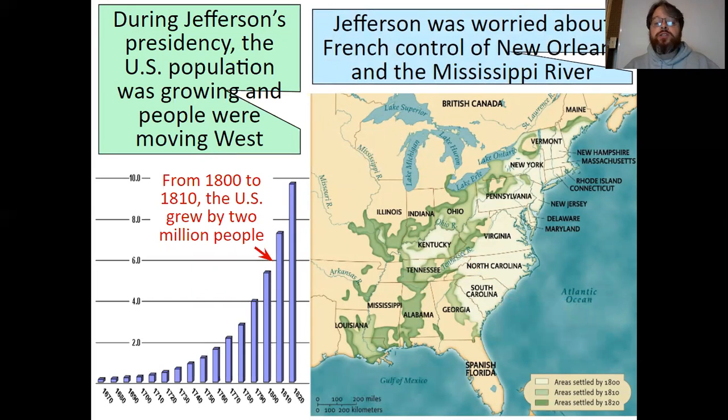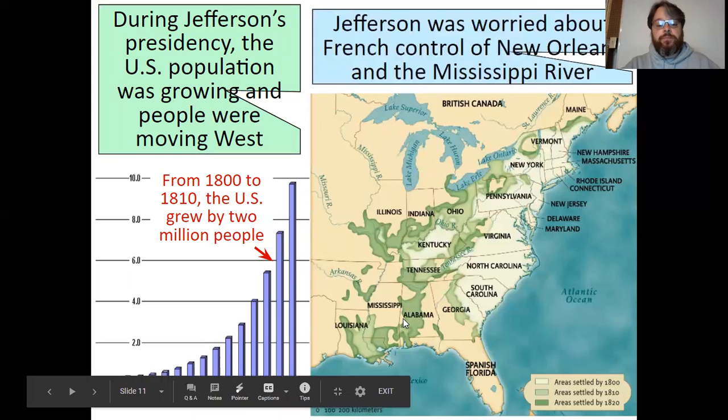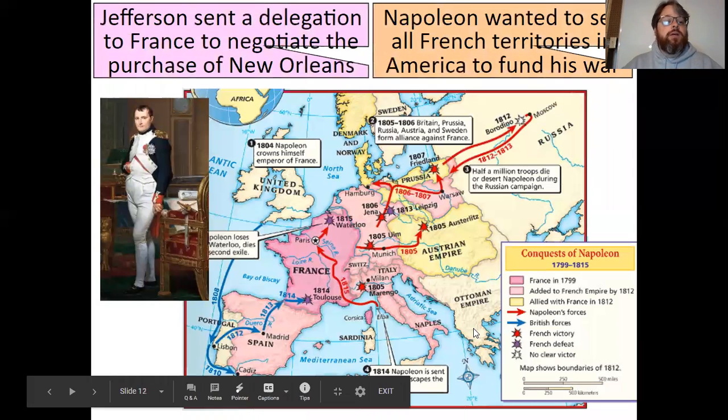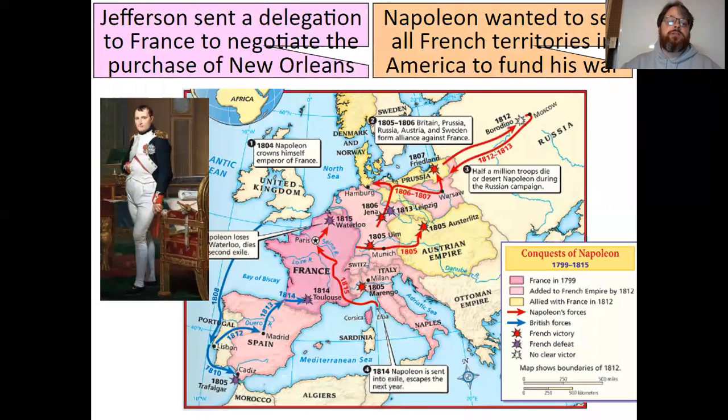Jefferson was worried about French control of New Orleans and the Mississippi River. So that was a major issue. If you look here, there's the Mississippi River, it goes all the way down here, and New Orleans is down here. So Jefferson sent a delegation to France to negotiate the purchase of New Orleans.